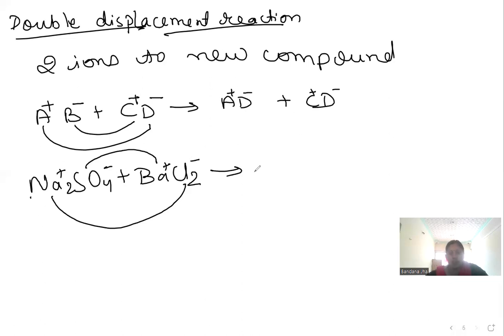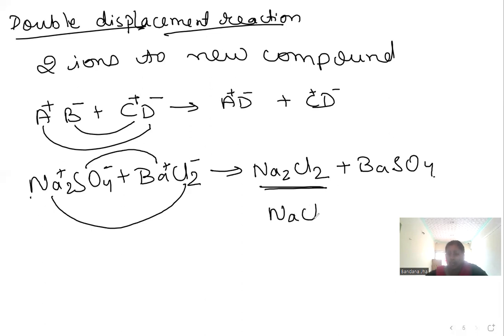We always have a habit to write positive first, then negative. But we don't know Na2Cl2; we know NaCl, sodium chloride. So 2 is common in both, so put 2 at the front.